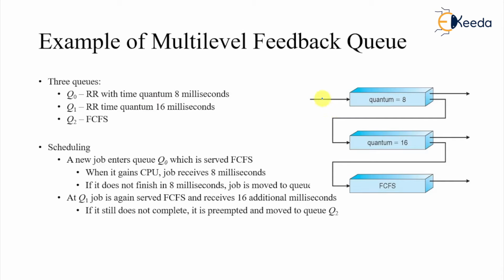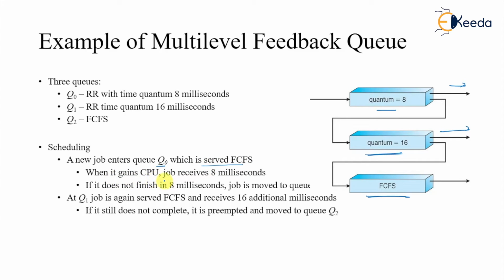So we have a multi-level feedback queue, and it looks something like this. We have three queues here, one with time quantum 8, another with time quantum 16, and the last is FCFS. The first will take out some processes with the smaller time quantum, then they are fed back to the quantum 16 queue, which takes out some processes, and then they are fed back to FCFS, where everything will be serviced. A new job enters Q0, which serves FCFS.